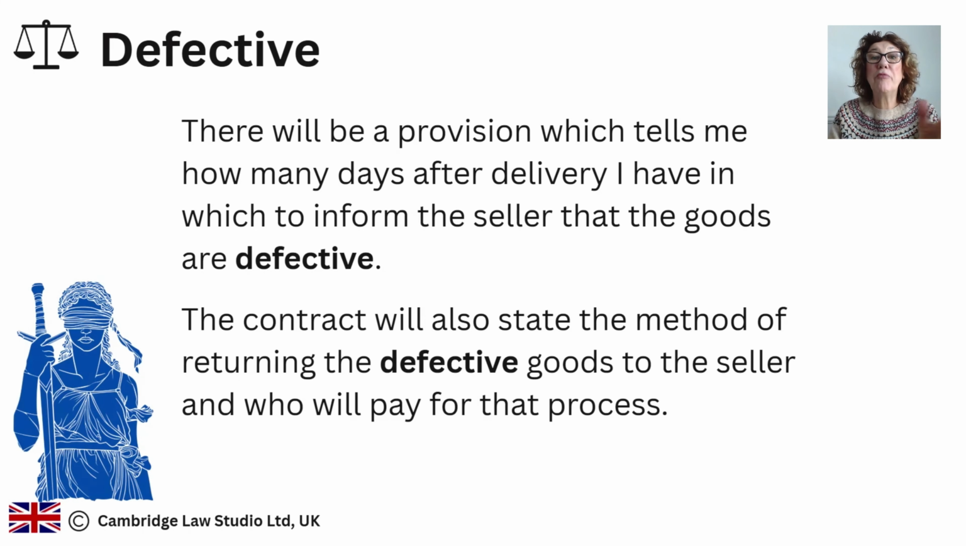Provision means provided in the contract. It just means something that's written in the contract. So we go to what we will do if there are defective goods. Let's imagine the seller has told me I have 7 days to inform the seller that the goods which have been delivered are defective. That might be 7 business days, or it might be 7 calendar days. We don't know, but the contract will tell you which one it is.